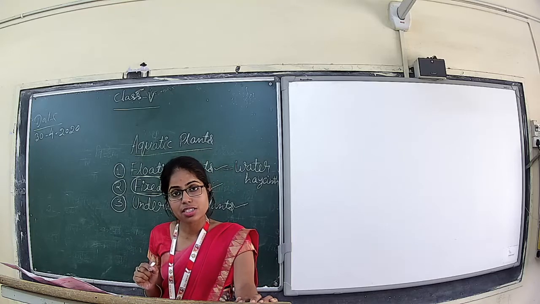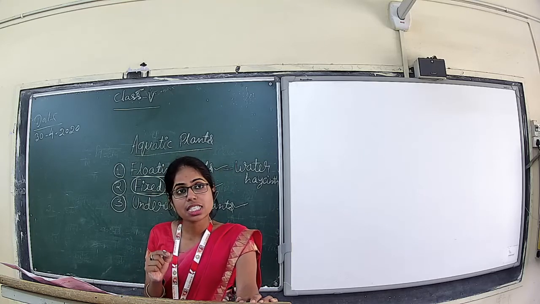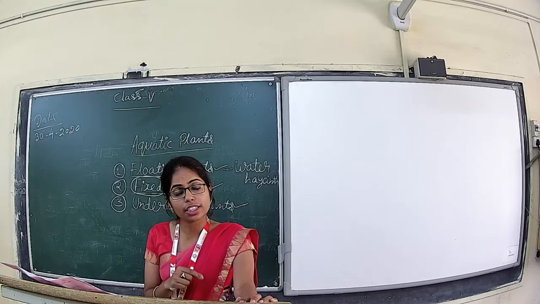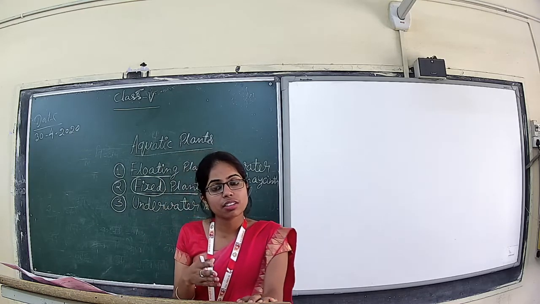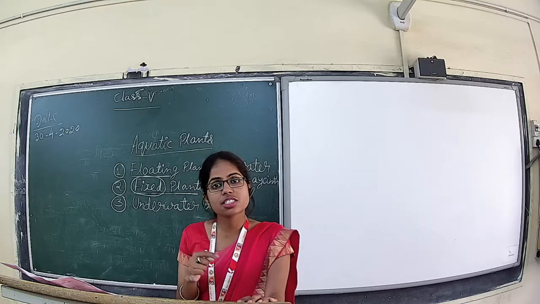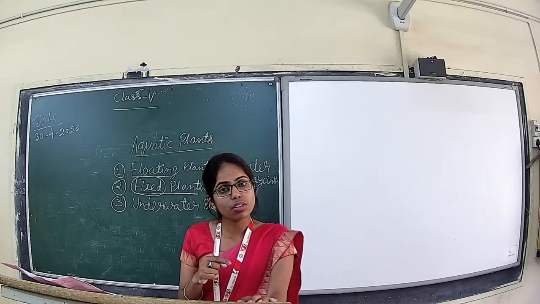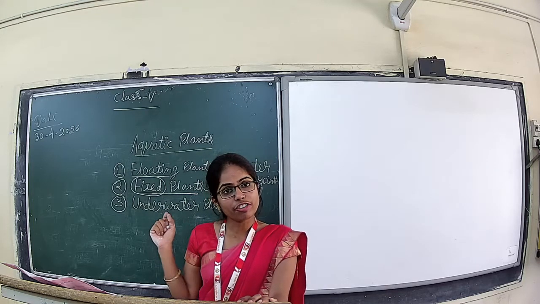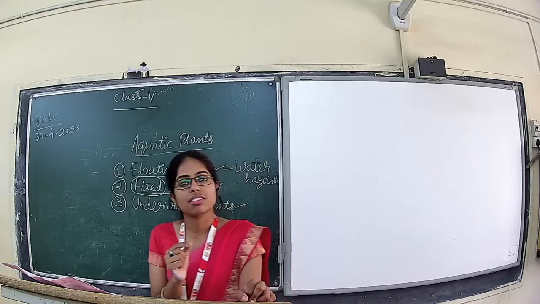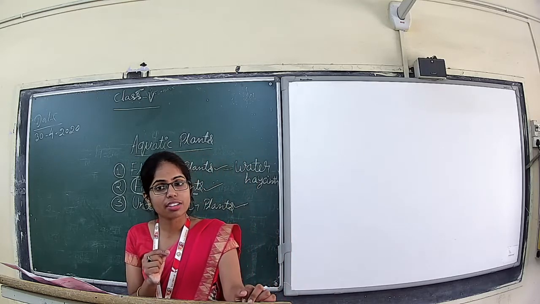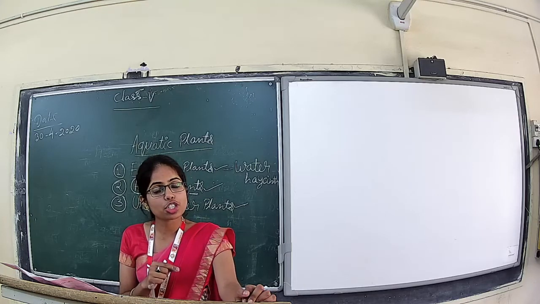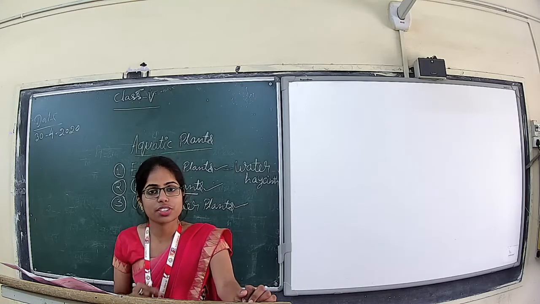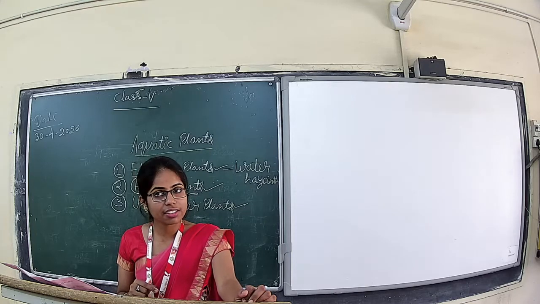The plants whose roots are submerged in the soil or in the mud, and the whole body part of the plant is above the water surface. So these are called the fixed plants because their roots are fixed inside the soil at the bottom of the water bodies. Is it clear?